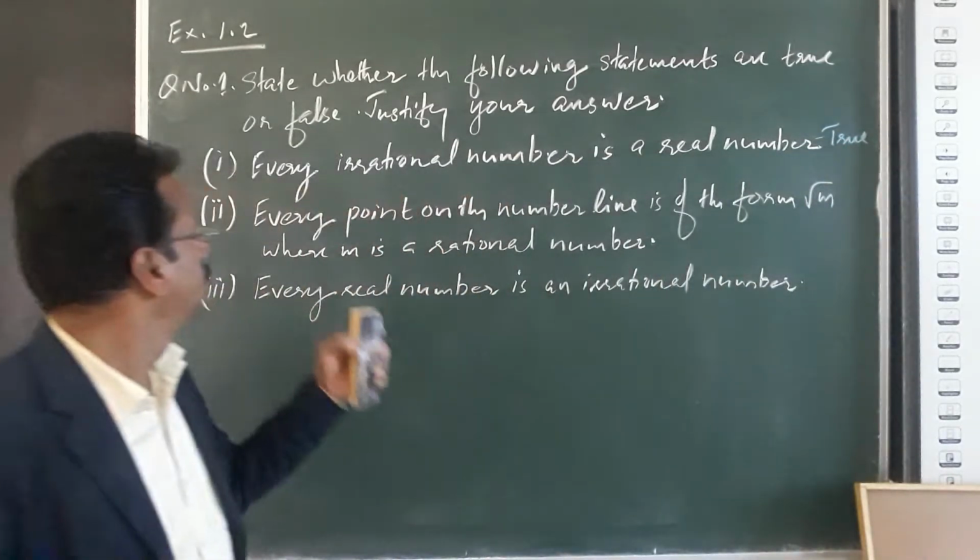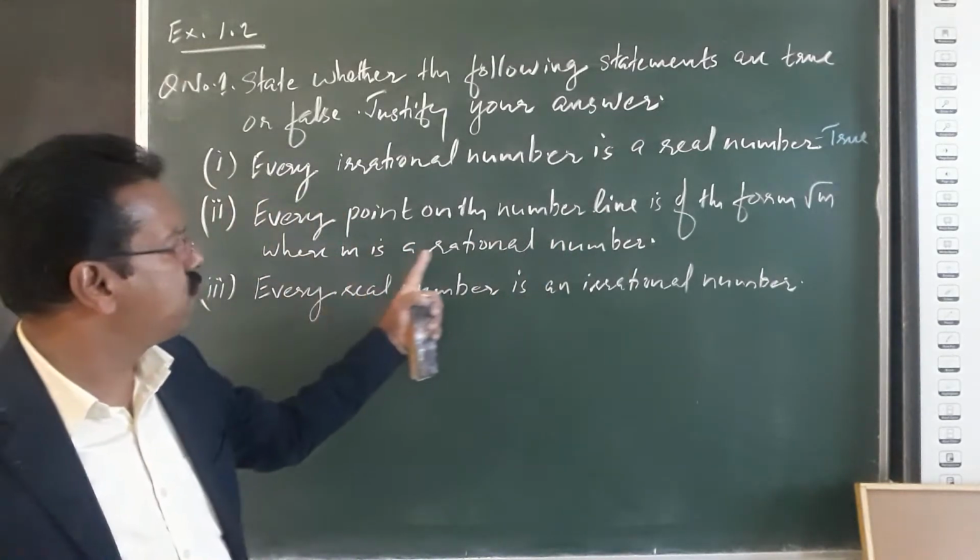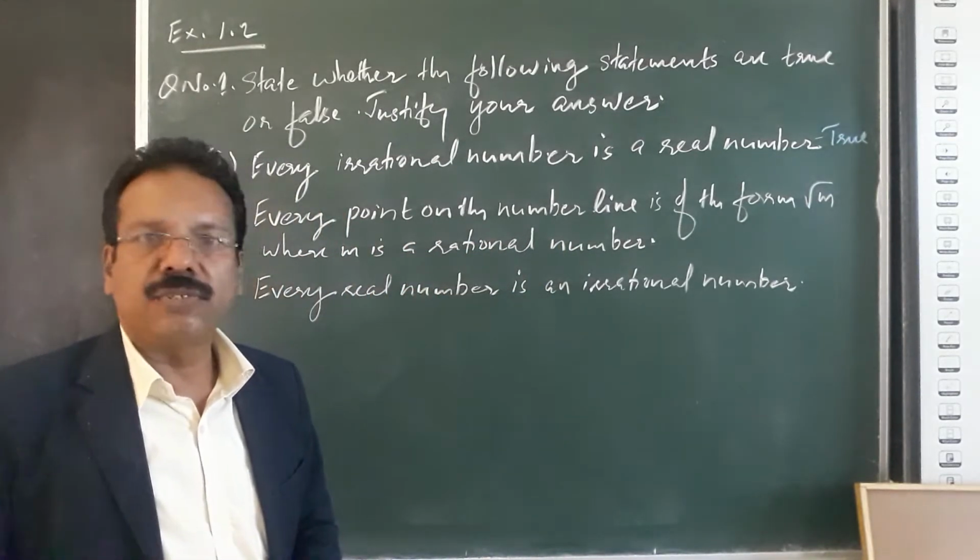Next, every point on the number line is of the form root m, where m is a rational number. That statement is false.